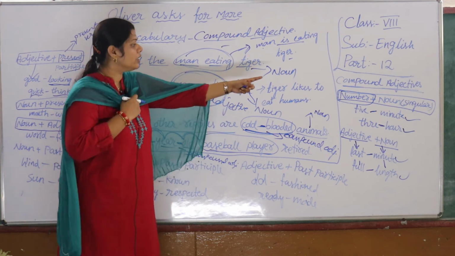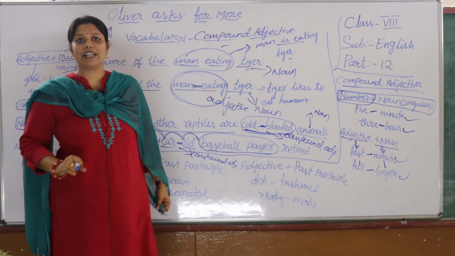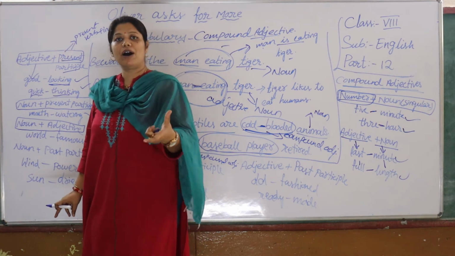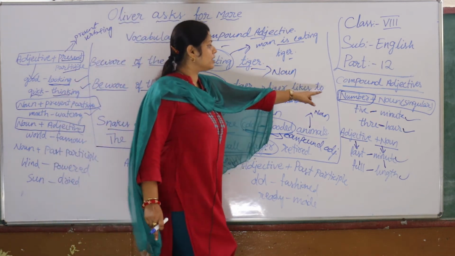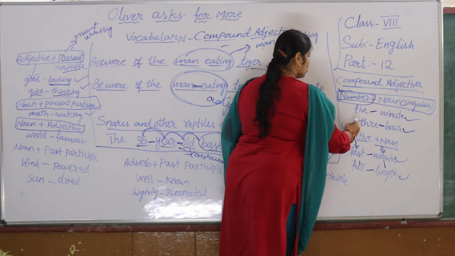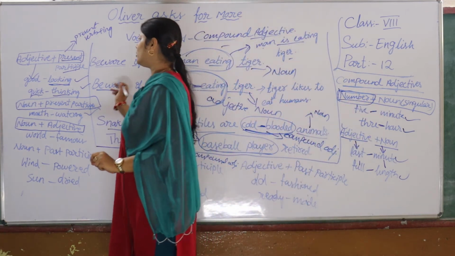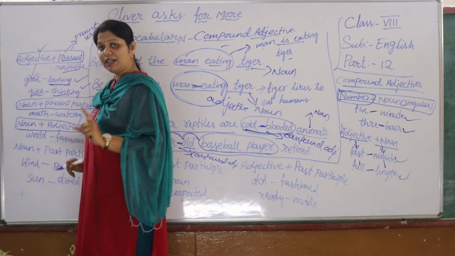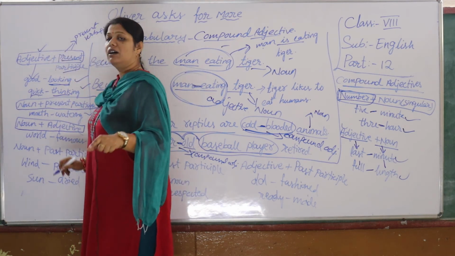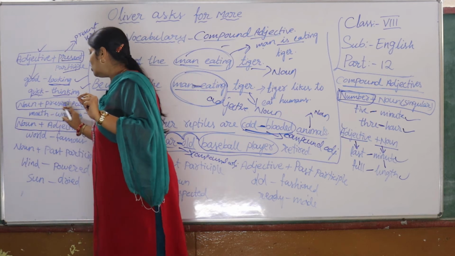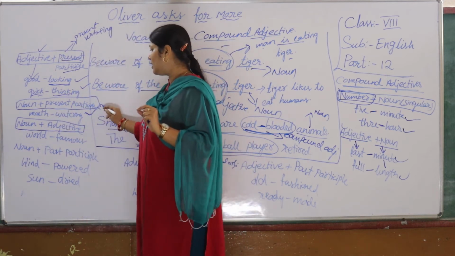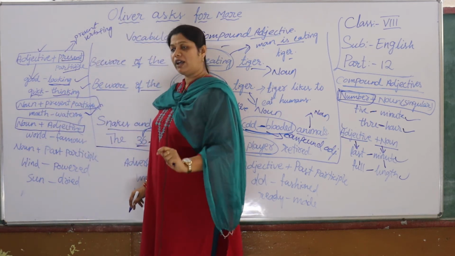How the noun and the numbers represent together to form a compound adjective. These are the phrases you can use. A number with a singular noun, an adjective with a singular noun, a noun with an adjective, an adjective with a present participle can also come under compound adjective. Then a noun with a present participle can also come under compound adjective.